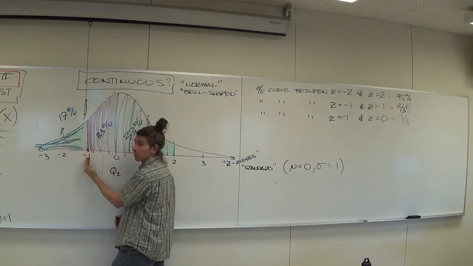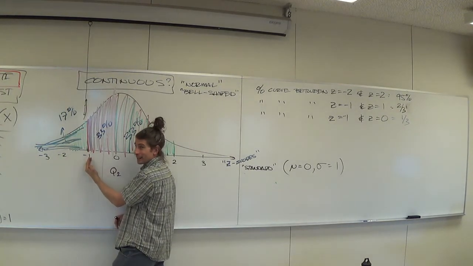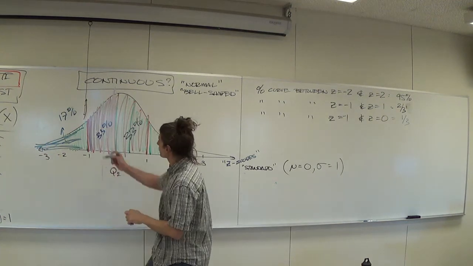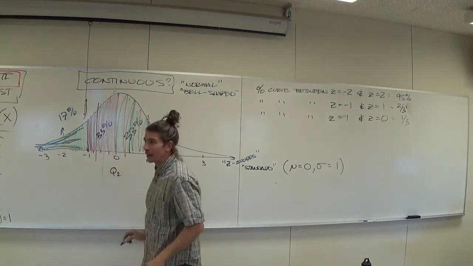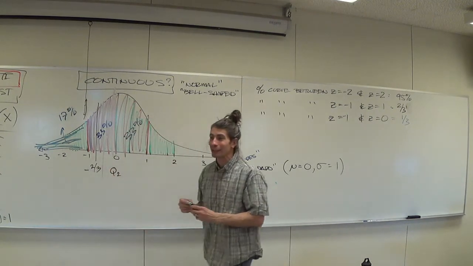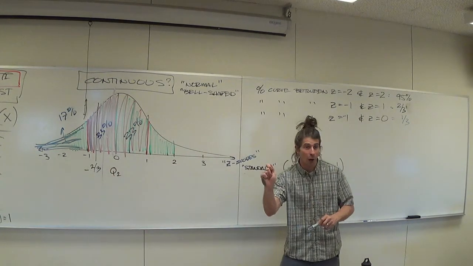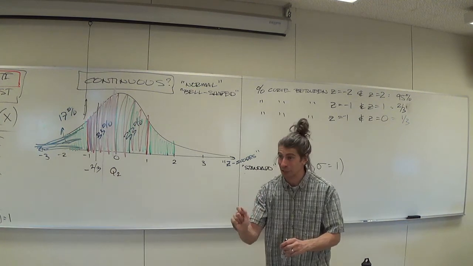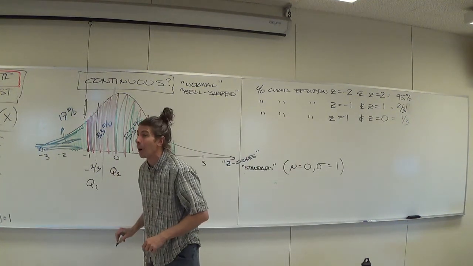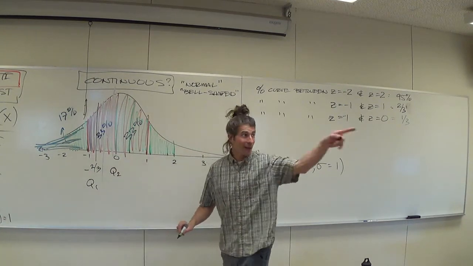-1 is the 17th percentile, correct? Yeah. -1 is the 17th percentile. So the 25th percentile has got to be about here. And as it turns out, that's right around -2/3. That's the z-score. That's the cutoff. 2/3 of a standard deviation is roughly your Q1. We'll use technology in a second to show you why. I promise, we're getting to that, we'll get to it today.